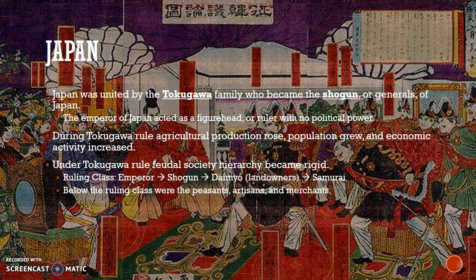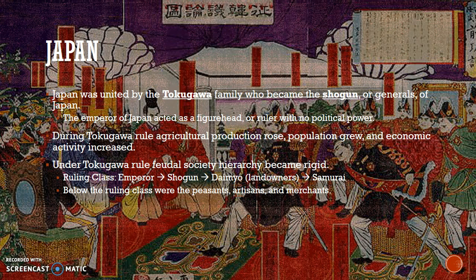Japan eventually was united by the Tokugawa family, who became the shogun. This was different than the emperor because the emperor was a figurehead, kind of like the Queen of England now, and they didn't have any political power. The shogun was the real political leader. During the Tokugawa rule, agriculture rose, population grew. It was a golden age.